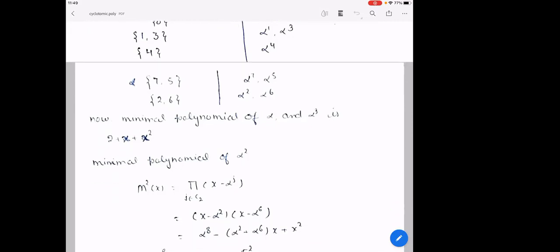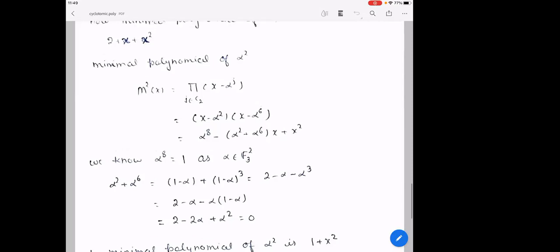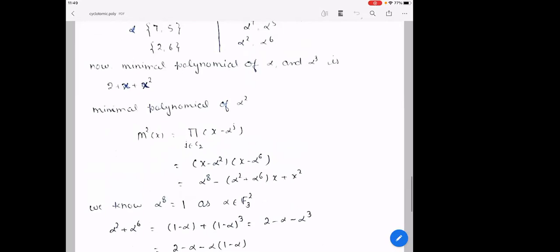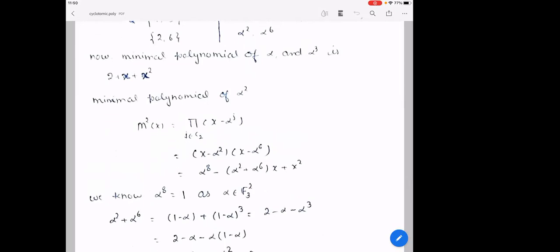Sorry, interfering so many times. So we are finding the minimal polynomial. The minimal polynomial of alpha and alpha cube is 2 plus x square. Now the minimal polynomial of alpha square would be the product of x minus alpha j, where j belongs to C2. In C2 we have only 2 and 6, so it will be x minus alpha square into x minus alpha power 6.